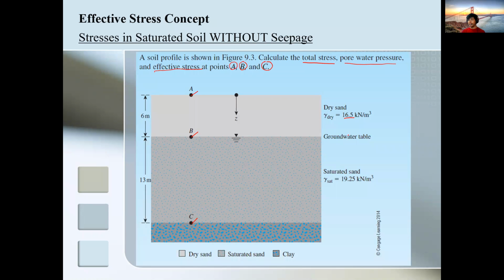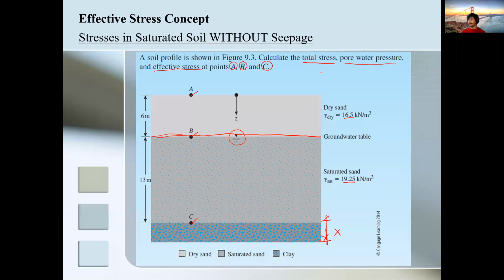The second layer is your saturated sand. So if the first is dry, then this one is saturated, and we can say that this particular boundary is your groundwater table. Then lastly is the clay layer. But since it's asking only for points A, B, and C, the clay layer can be neglected. The saturated unit weight for the saturated sand is 19.25.